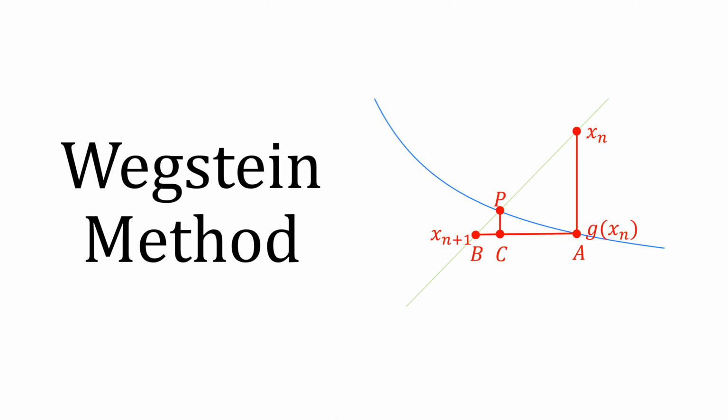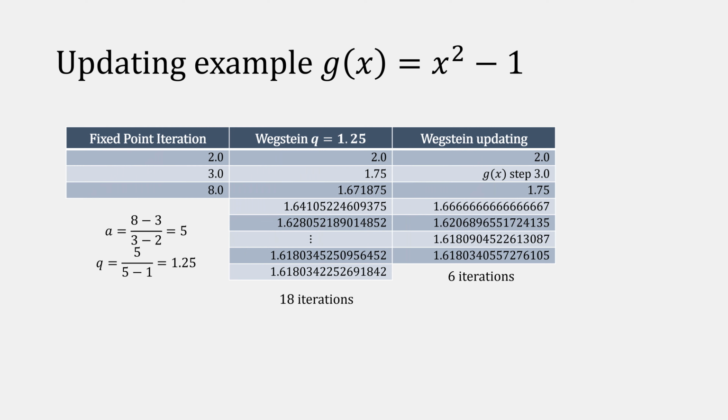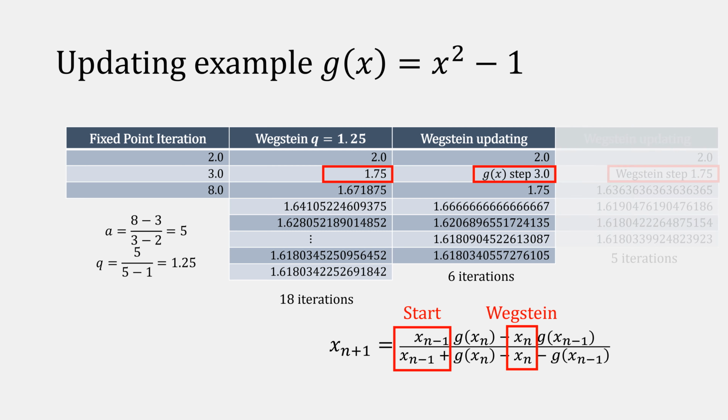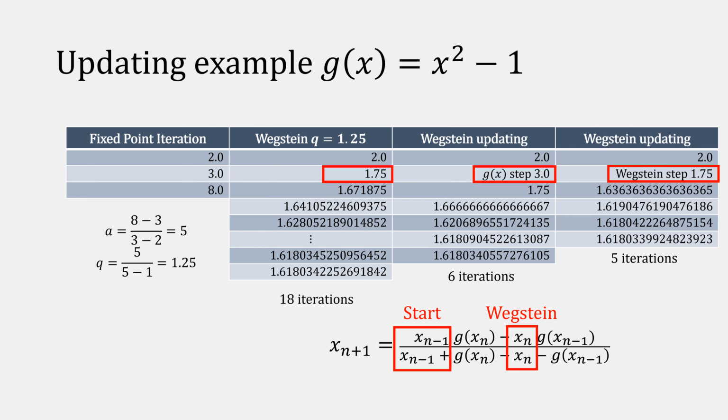And finally, my video on Wegstein, which isn't really an error. Well, you'll see what I mean. In my numerical example, I showed starting with that g of x, but if we take a closer look at our iterations, we have our starting points followed by a second Wegstein iteration, not a g of x call. We should really be using that 1.75 value, giving a sequence that looks like this.